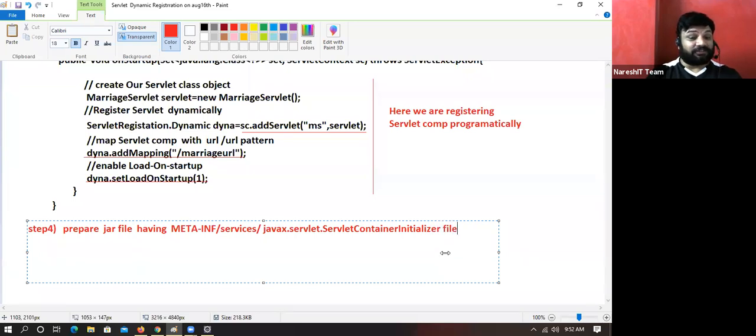Listen, this is a file, not an interface. The file name is fixed, a file having the name and location of the above initializer class. What class here? The initializer class.